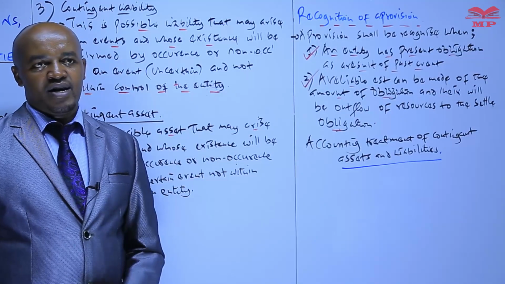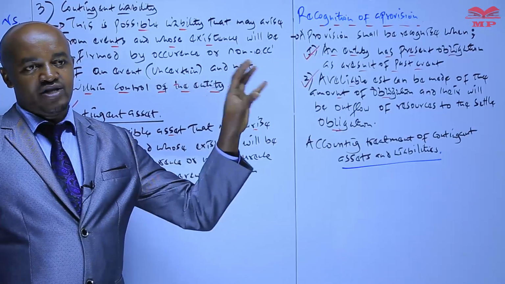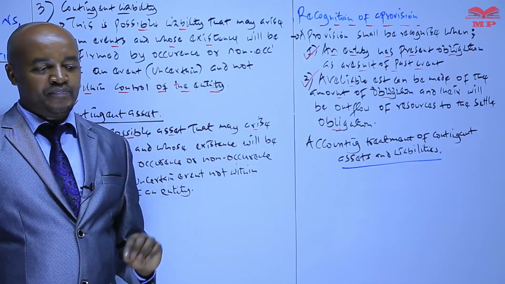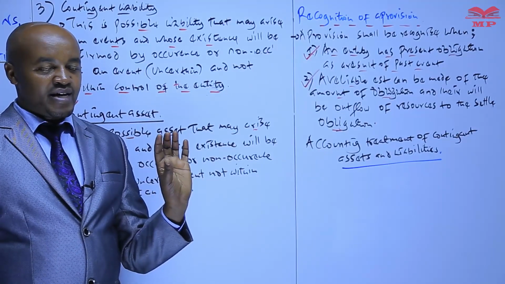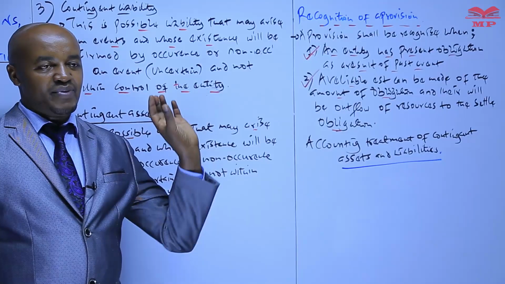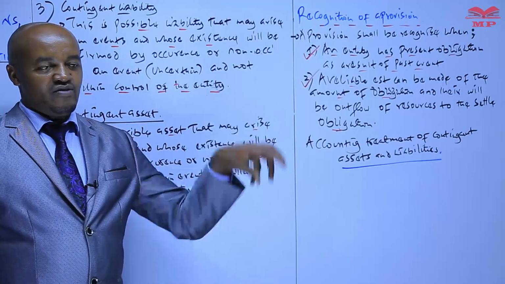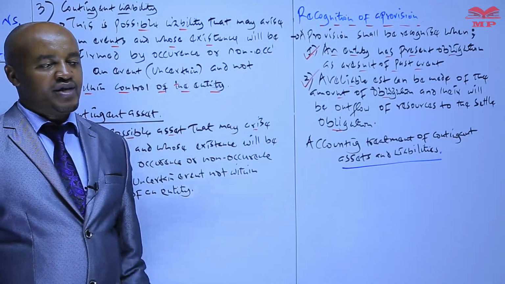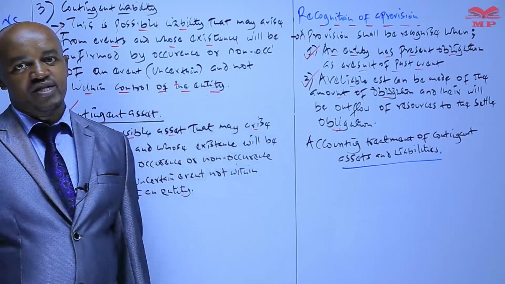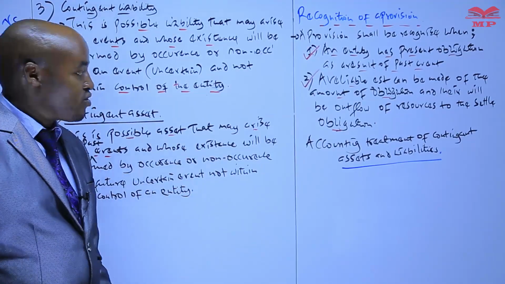On the other hand, a contingent asset is something like a merger and acquisition. If a company expects to acquire another entity or to merge with another entity, such a company can account for the expected profit from the company to be acquired. Then we can say it is a good example of a contingent asset.